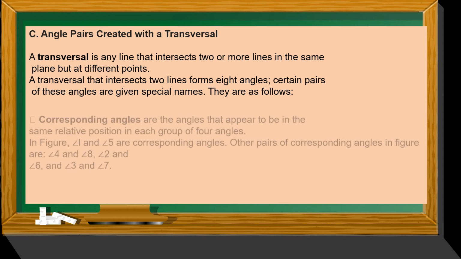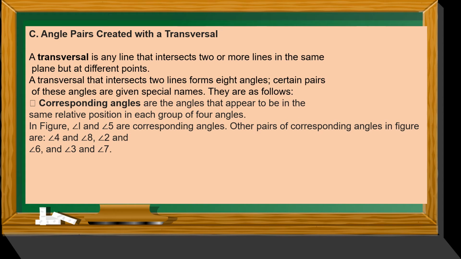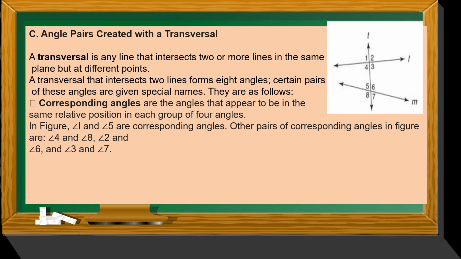They are as follows. Corresponding angles. These are angles that appear to be in the same relative position in each group of 4 angles. Look at this figure. In this figure, we have angle 1 and angle 5 as corresponding angles.